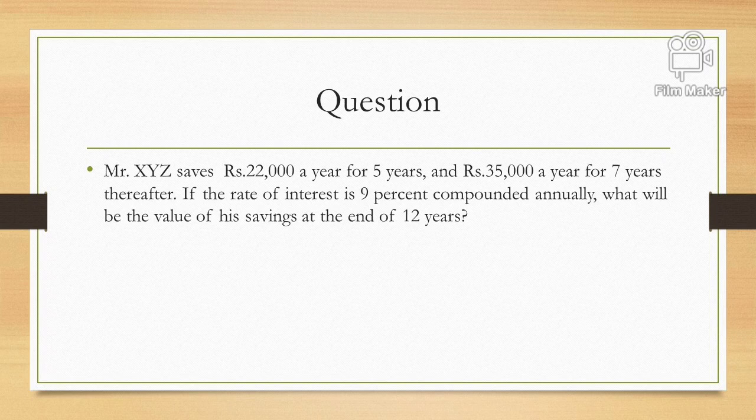So we'll be discussing two alternative solutions: how this question can be solved using the future value annuity formula, and how to solve this problem with the help of a table. The answer will be the same in both alternatives. So let's see in the next slides.